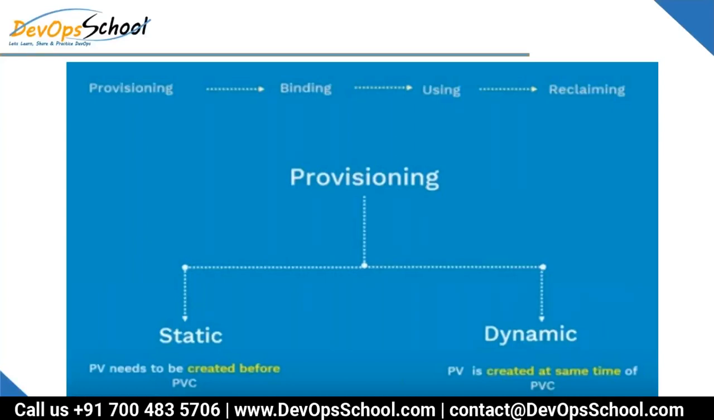When I say static, what is happening? I go to the AWS console and create a 20 GB volume. That means the AWS team has made those volumes already available. Already available. Are you getting my points, guys?